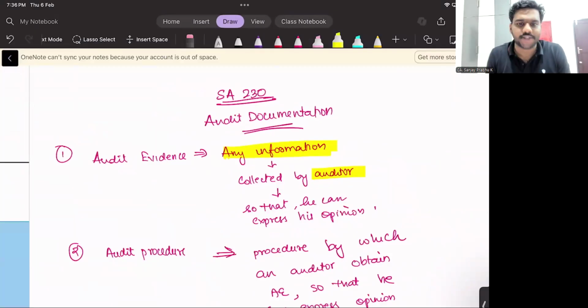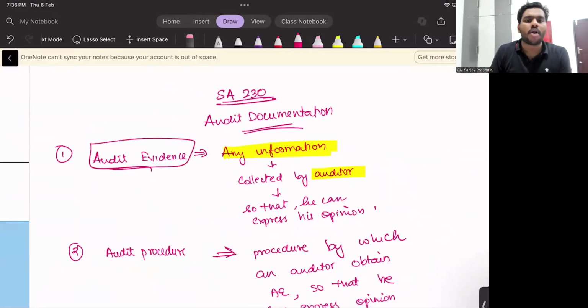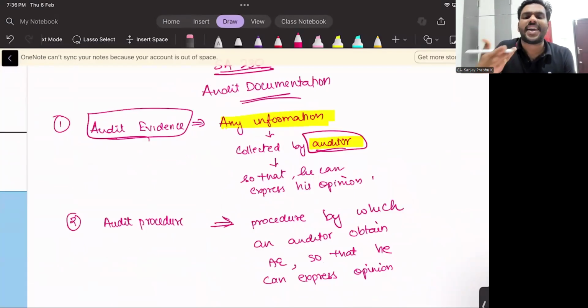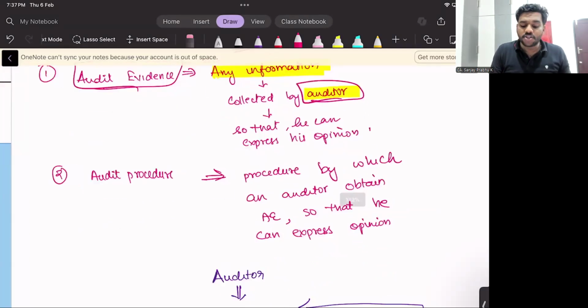Before going to audit documentation, let's understand what is audit evidence. Audit evidence is any information collected by the auditor so that he can express his opinion. We know the objective of the auditor is to express an opinion. To express an opinion, whatever information I'm using, whatever information is collected by the auditor, that information is called audit evidence.